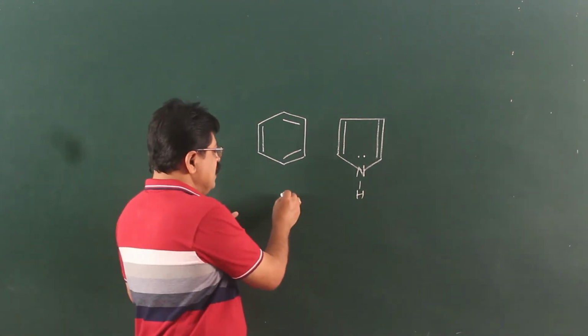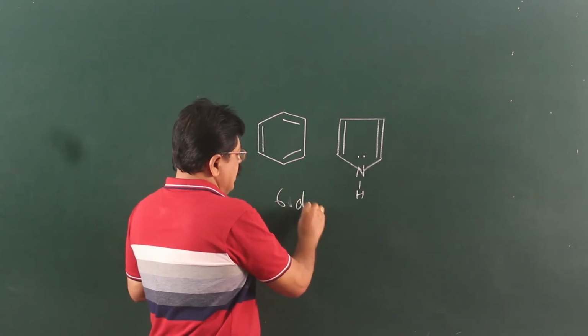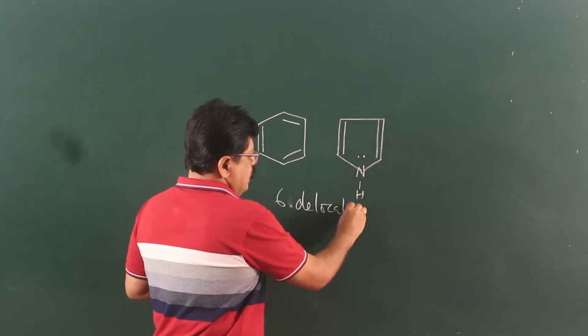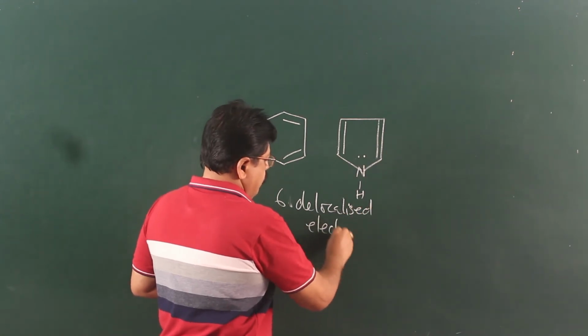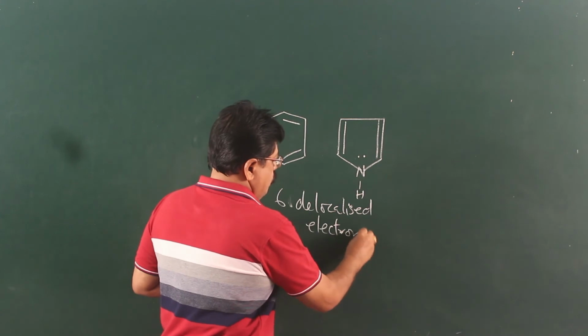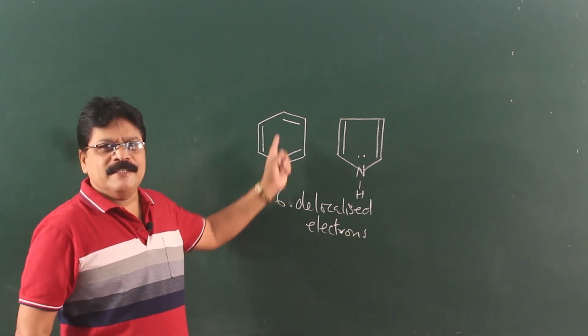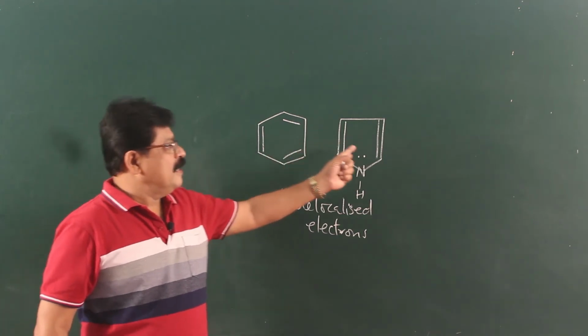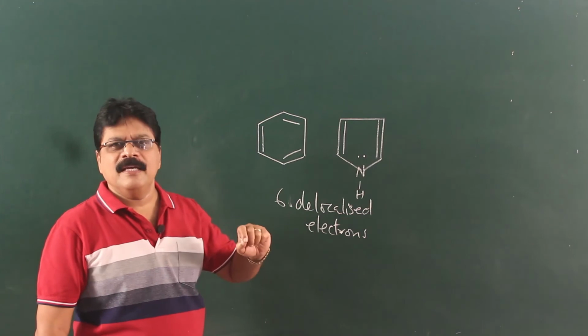Both have got 6 delocalized electrons. Benzene has 6 delocalized electrons, pyrrole also has 6 delocalized electrons.